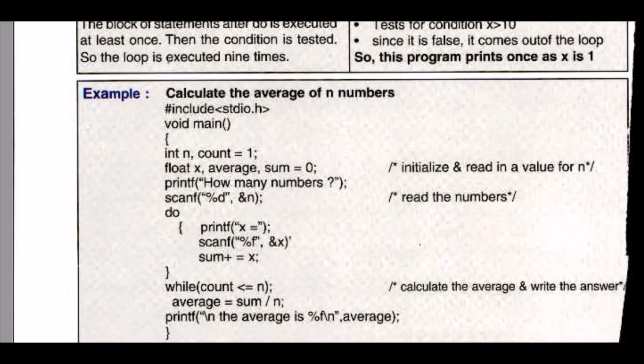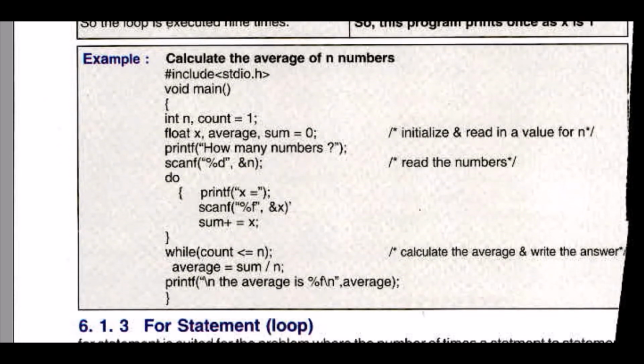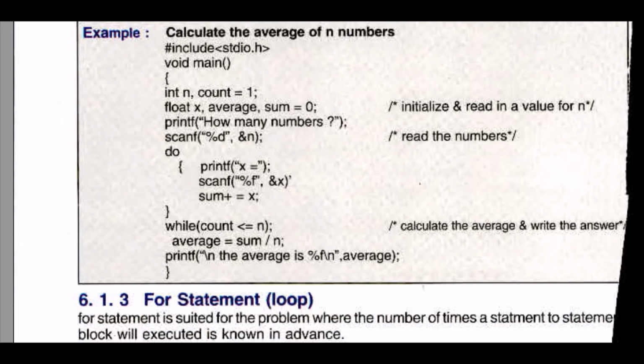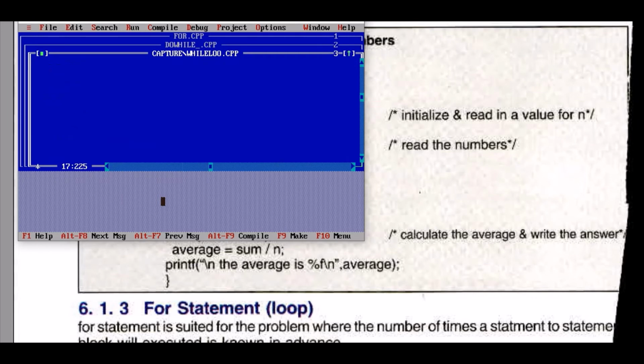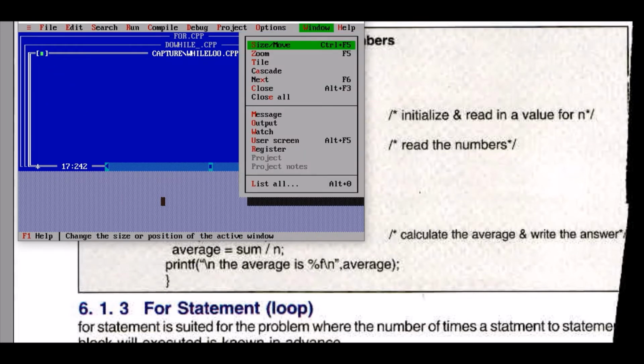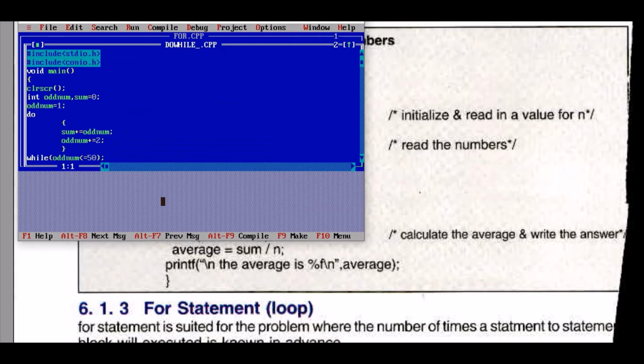Average of n numbers. You have to calculate the average of n numbers that you want. Let's check out a do while statement.